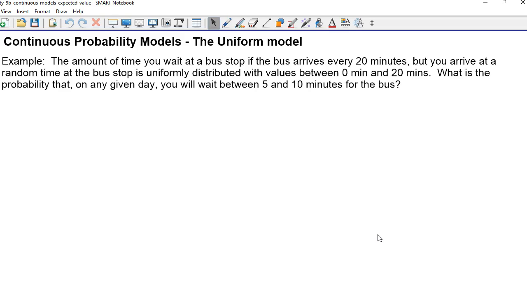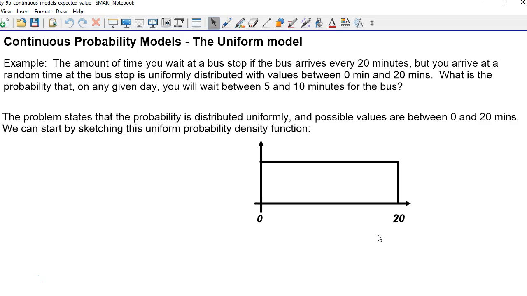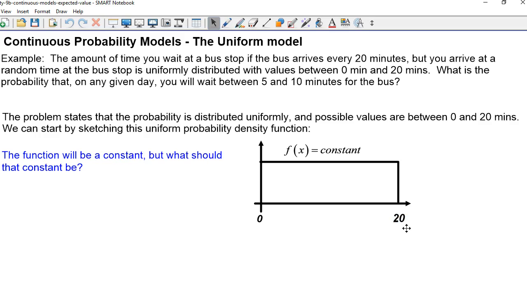So let's say we wanted to use a model that models that, and then answer this question right here. What is the probability that on any given day you will wait between 5 and 10 minutes for the bus? Okay, so the problem states, or at least it's implied, that the probability is distributed uniformly, and the possible values are between 0 and 20 minutes. So we could start by sketching a uniform probability density function, which would be a line. So f of x equals some constant here, and this is defined only for time values between 0 and 20 minutes.